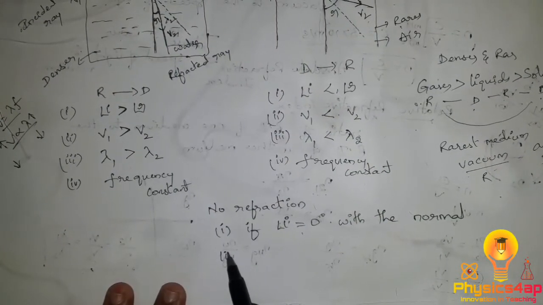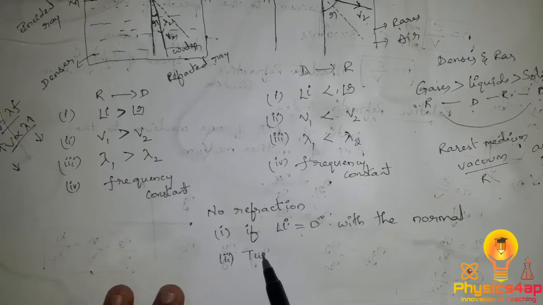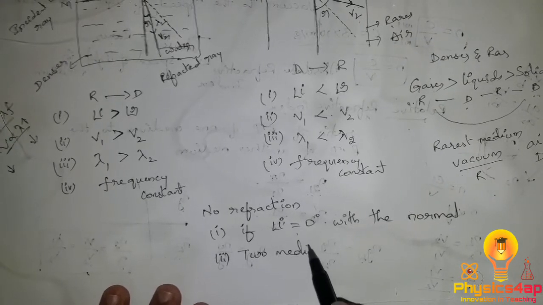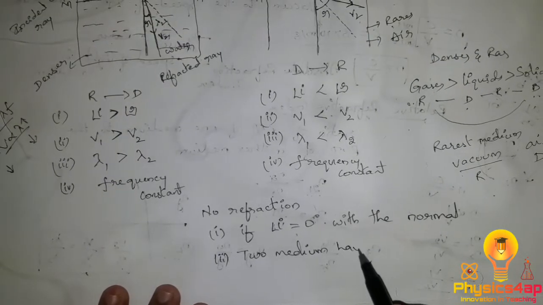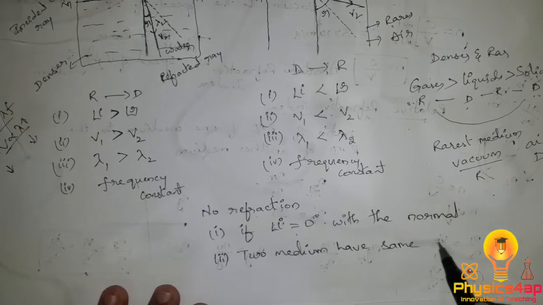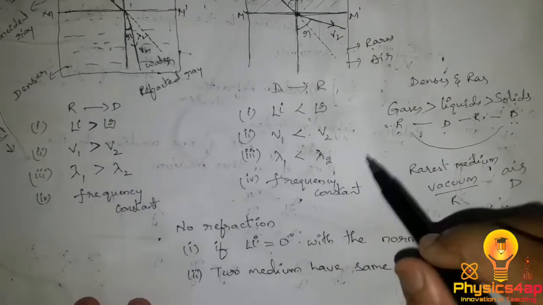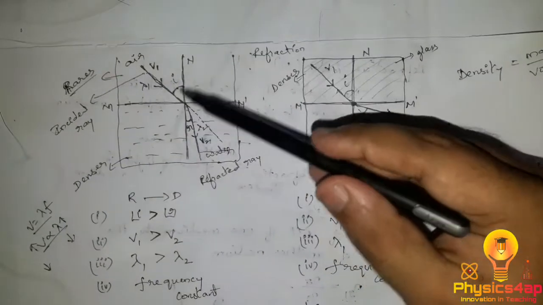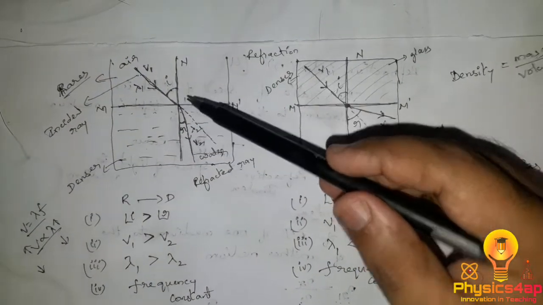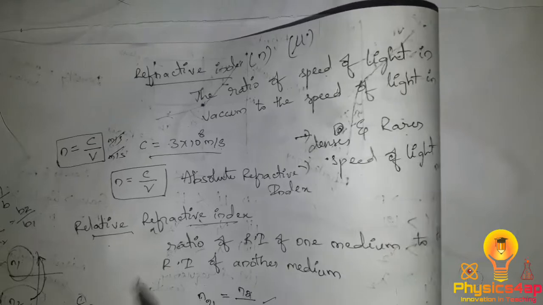And in the second case, if two mediums have the same refractive index. As we discussed yesterday about the rarer medium and denser medium, different mediums have different refractive indexes.